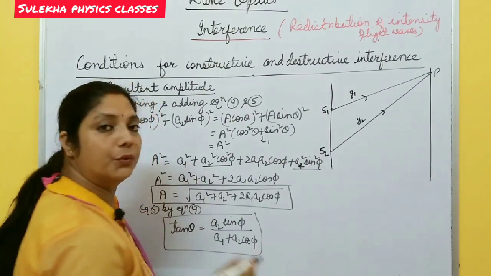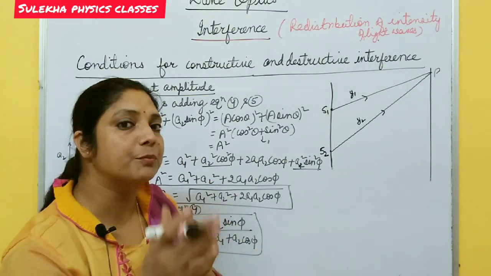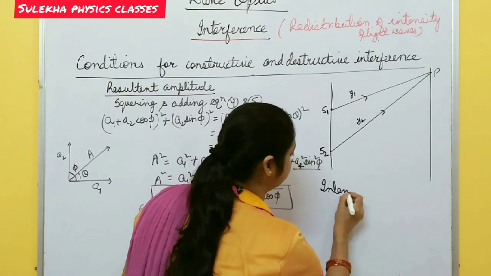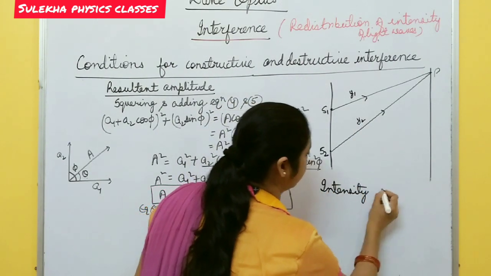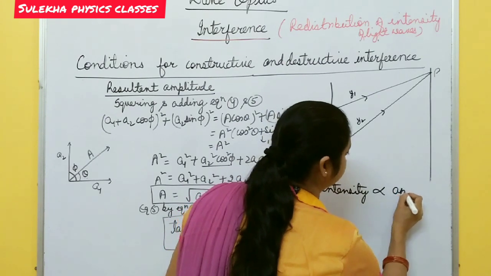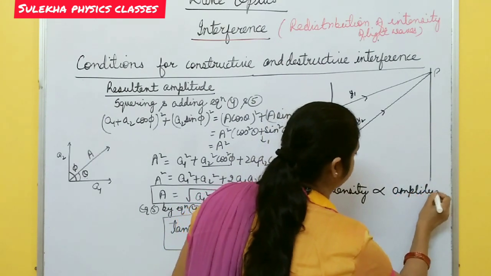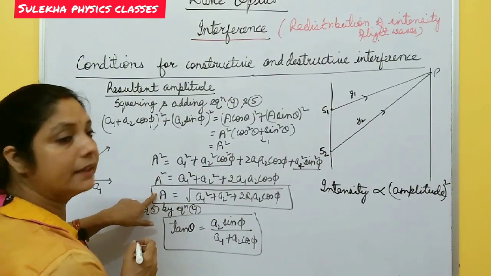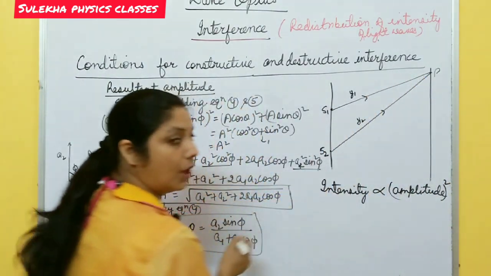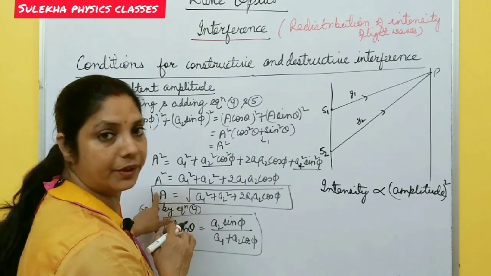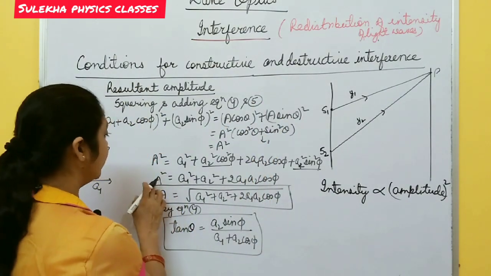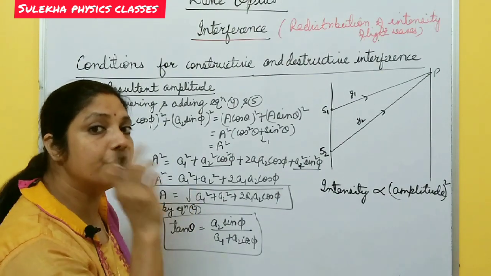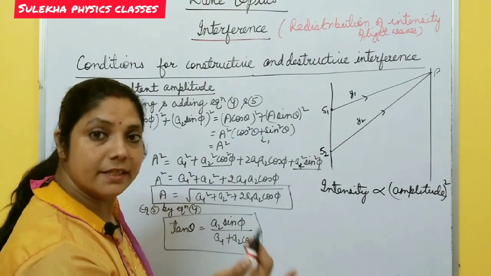One more thing, you know that intensity is directly proportional to the square of the amplitude. This is the relation. So you get the expression for the resultant amplitude at this point P. Now what is the intensity at that point? A square is the amplitude of the resultant wave.